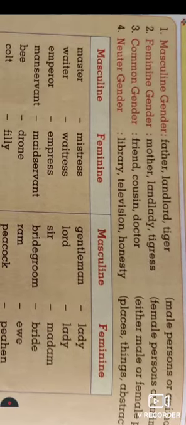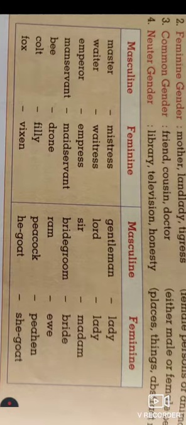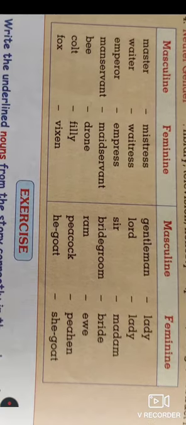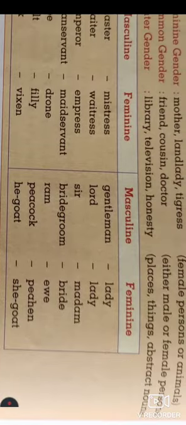In the masculine and feminine, there is a change in the word of the persons, that is male person and female person. Master becomes mistress for the feminine, waiter becomes waitress, emperor becomes empress, bee becomes drone, colt becomes filly, fox becomes vixen.